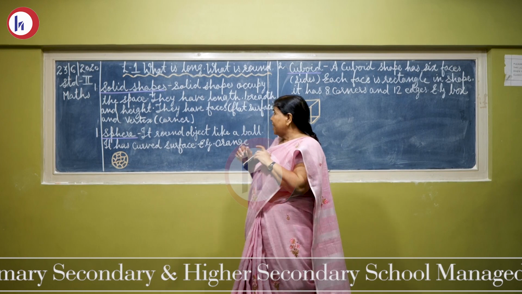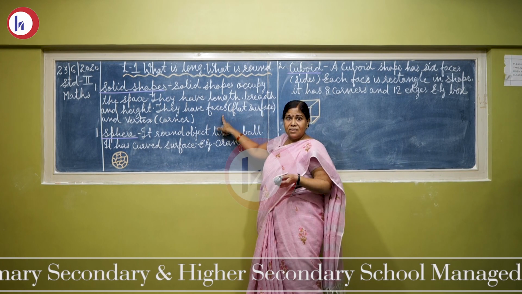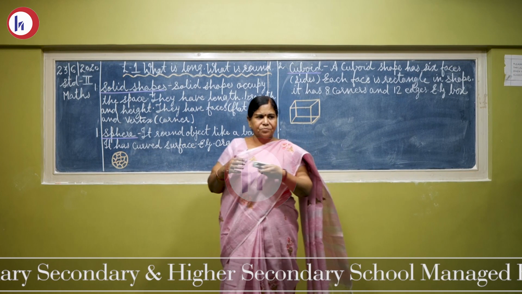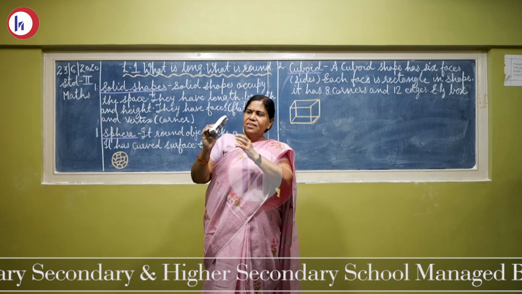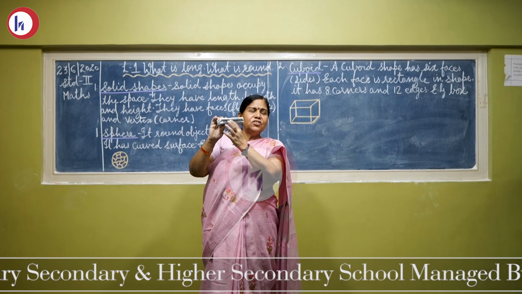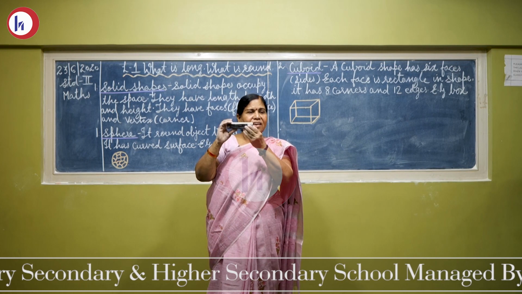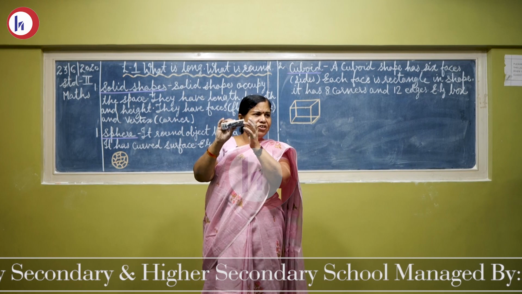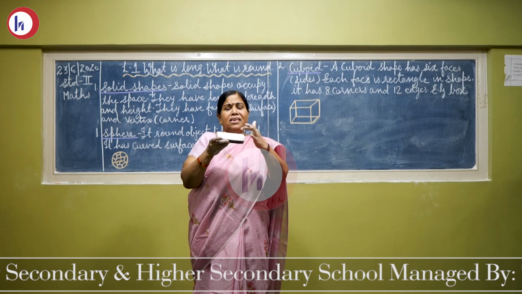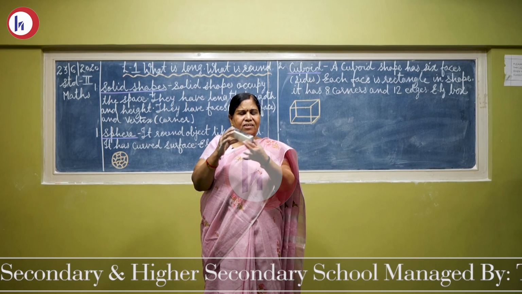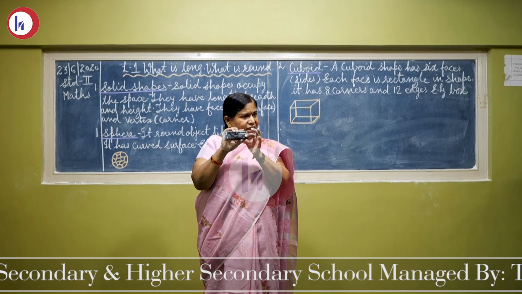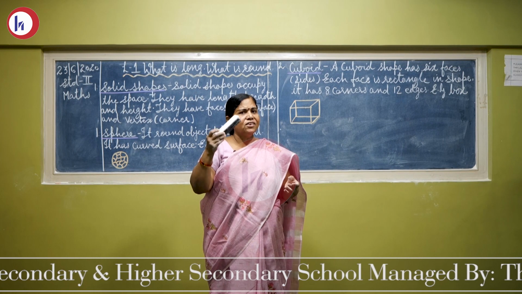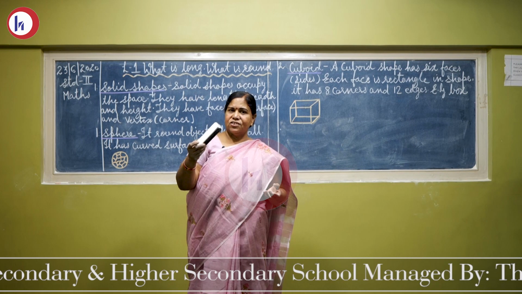Okay children. Next is they have faces. अब ये solid shape का face कैसे होता है? Now see children, this side. Which shape is it? Rectangle. This side, which shape is it? Rectangle. This side? Rectangle. This side? Rectangle. ये कौन shape है? Rectangle. So these are called the faces of the solid shape or this duster.